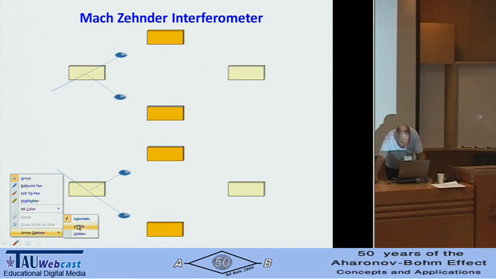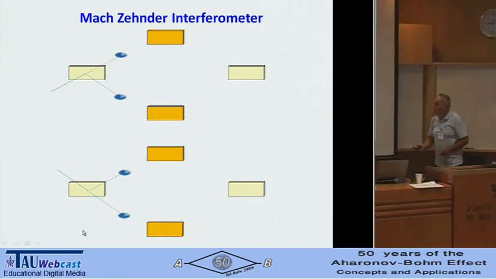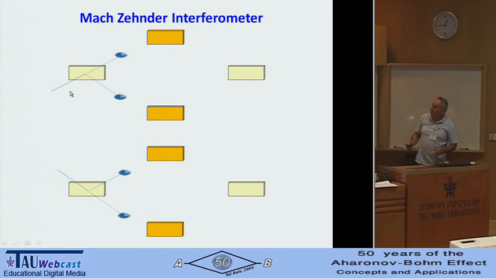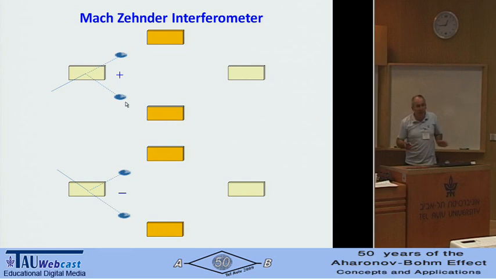So what is the difference? There has to be a difference between these two cases, because we started with different quantum states. These states should be different. And the difference is a relative phase. Here we have a 0. We can define it as 0 phase. If here it's 0, and here it's plus, then here it should be minus.